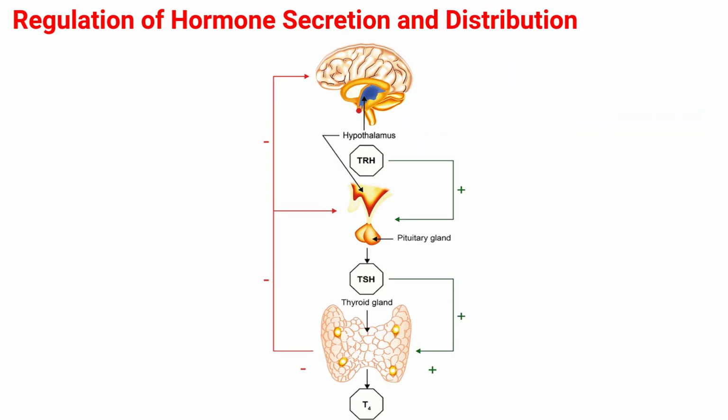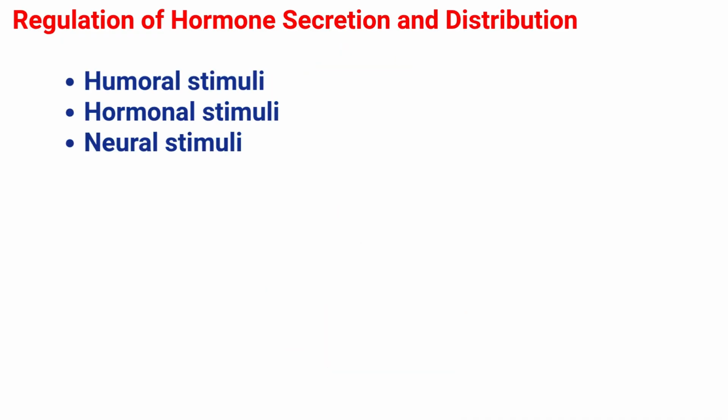The physiology of the endocrine system includes the regulation of hormone secretion and distribution, the regulation of the sensitivity of a target tissue to a hormone through the regulation of its receptors, and the elimination of hormones. Most hormones are not secreted at a constant rate. They are secreted when there is a need, and their secretion is usually regulated by negative feedback mechanisms. There are three mechanisms by which endocrine glands are stimulated to synthesize and release hormones. They are humoral stimuli, hormonal stimuli, and neural stimuli.